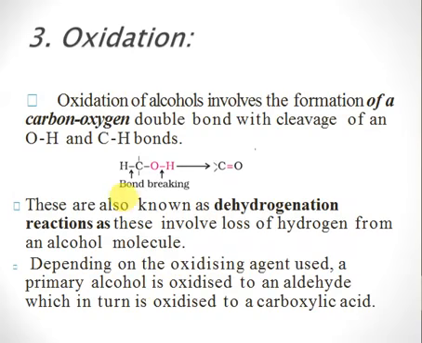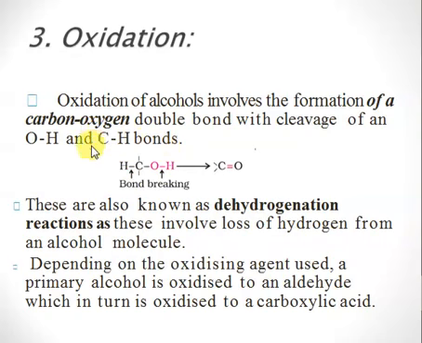Alright, if you can see, this bond between carbon and oxygen has been broken, and this bond between oxygen and hydrogen has been broken. So we are removing hydrogen here and here, right? We are removing two hydrogens and we are getting a carbon-oxygen double bond, like that one. So loss of hydrogen is called oxidation. So here we'll consider the oxidation process, right?